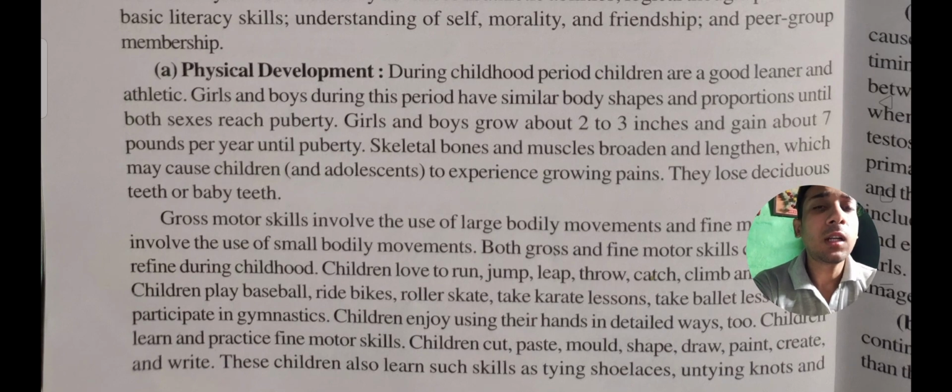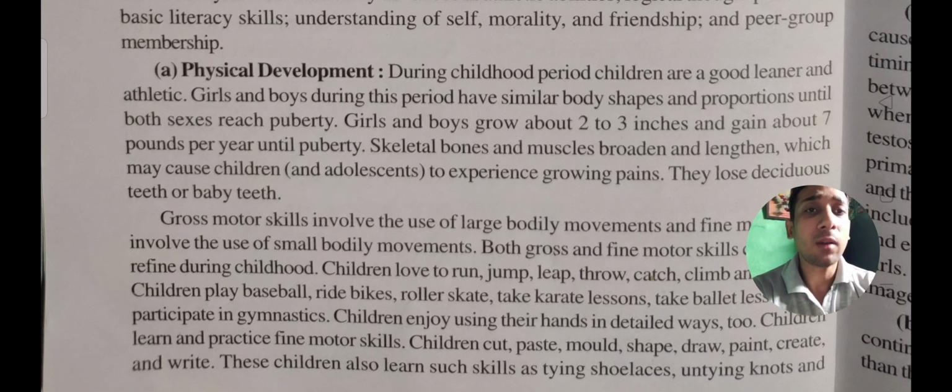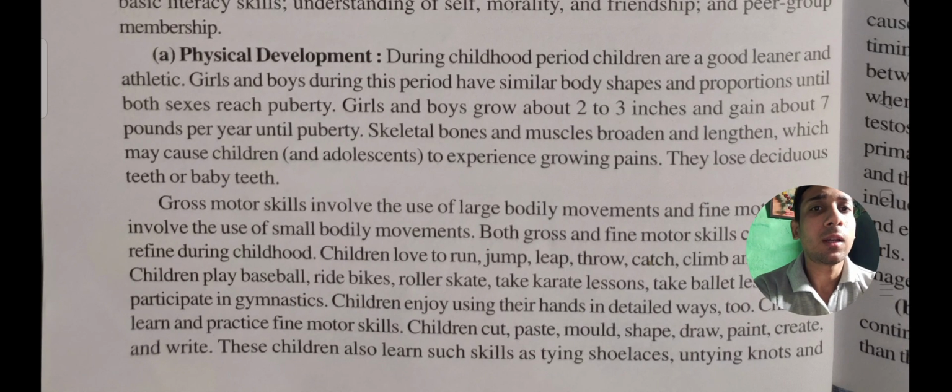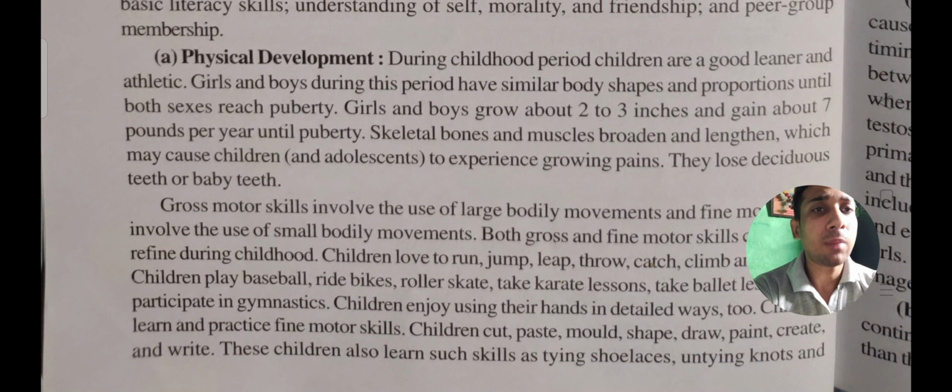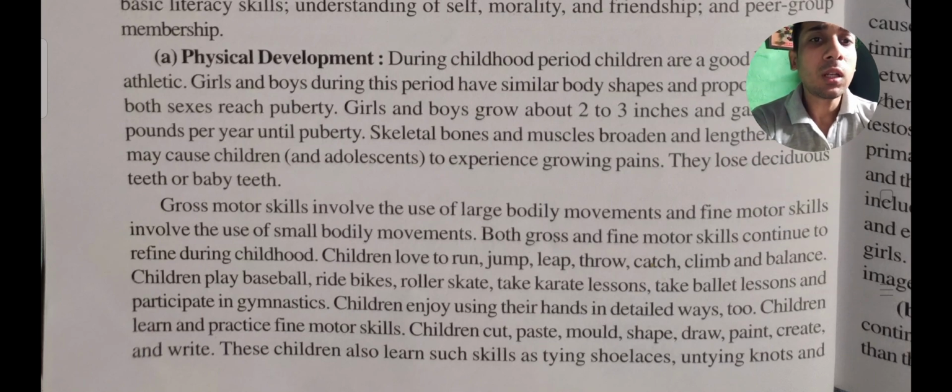So the physical development means that in this period the boy and girl both look the same, they have the same body shape, same proportion, until they reach the puberty stage. And what is the puberty stage, I am going to tell you later. Okay, so thereafter girls and boys also grow 2 to 3 inches and gain about 7 pounds per year until puberty. They will lose their deciduous teeth or baby teeth also. Gross motor skills involve the use of large bodily movements, and fine motor skills involve the use of small bodily movements.